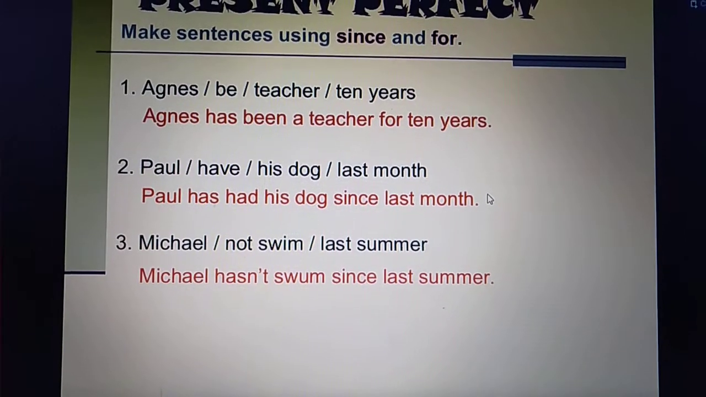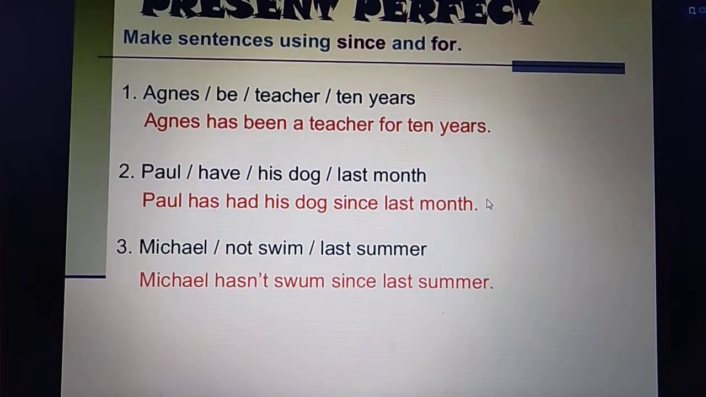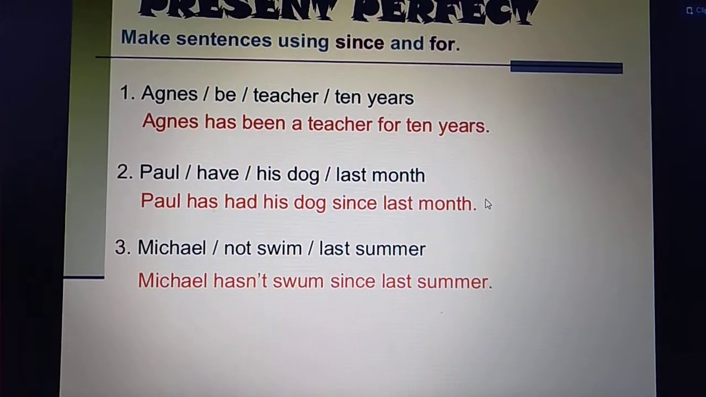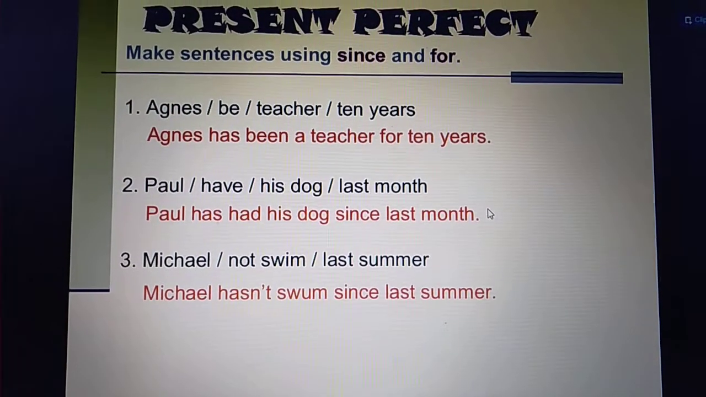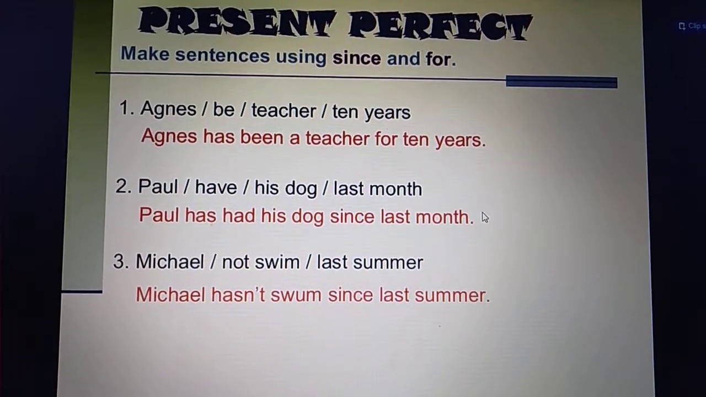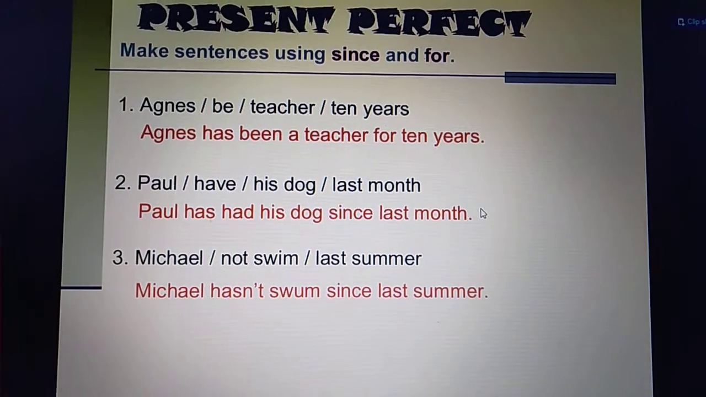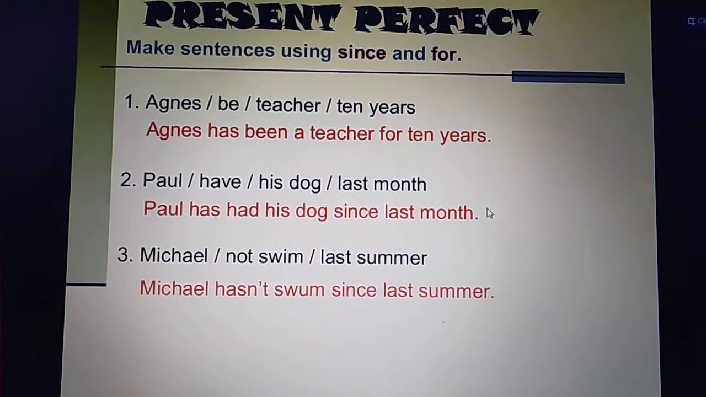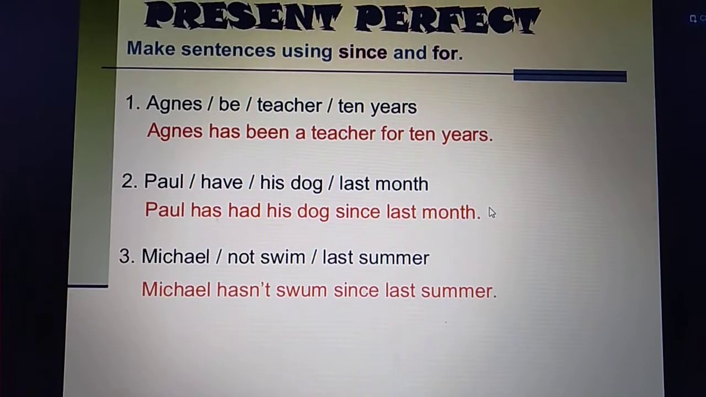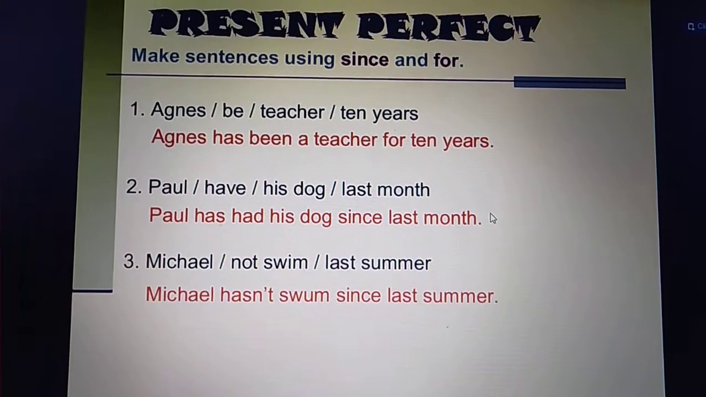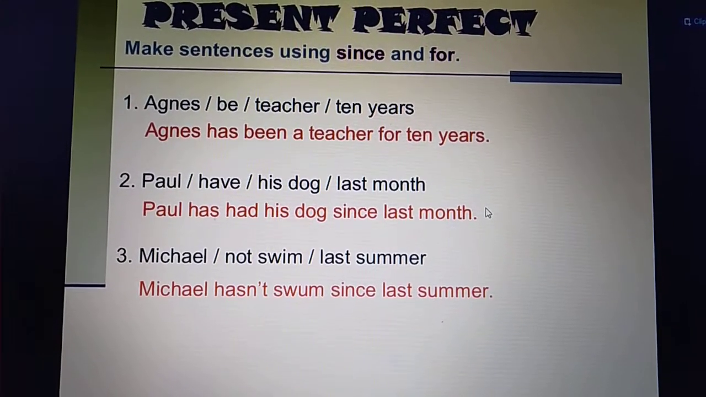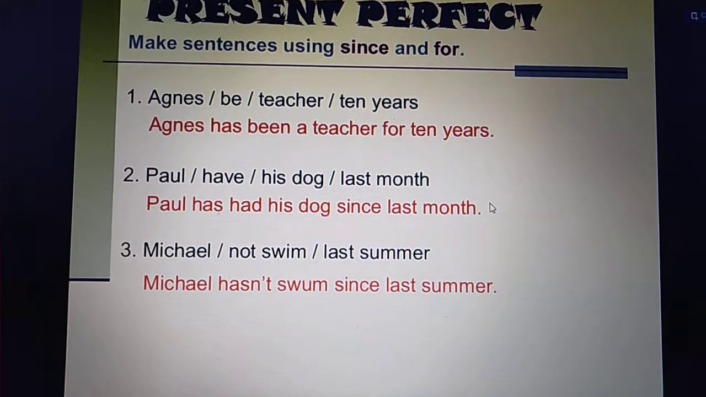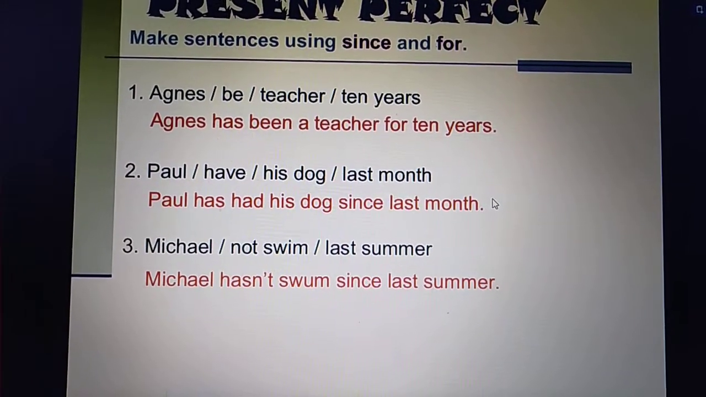बच्चे, for is used for those actions जिसका आपको exact duration पता हो. Clear? Like for example, I have worked here for 10 years. Sorry, for is used for actions whose exact duration you don't know, but you know the time period. The exact time you don't know, but you know the time period. For such actions we use for.